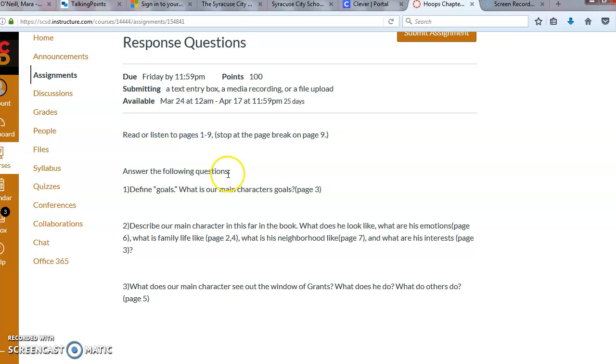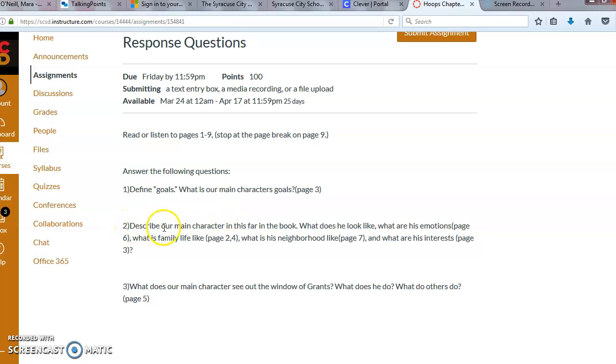Answer the following questions. Number 1. Define goals. What is our main character's goals? Page 3. There should be 2 responses here. Your first response will say, goals means blah blah blah. Response number 2, our main character goals are blah blah blah. Make sure to end with a period and start your sentences with a capital letter.